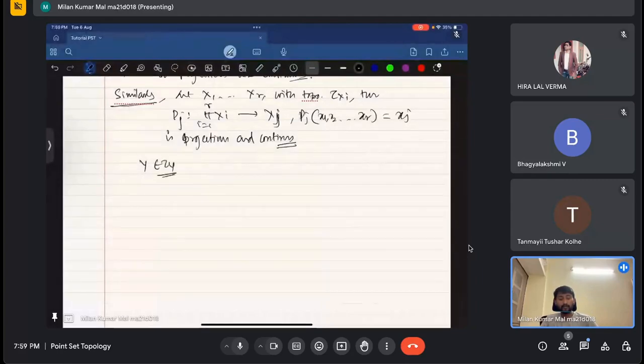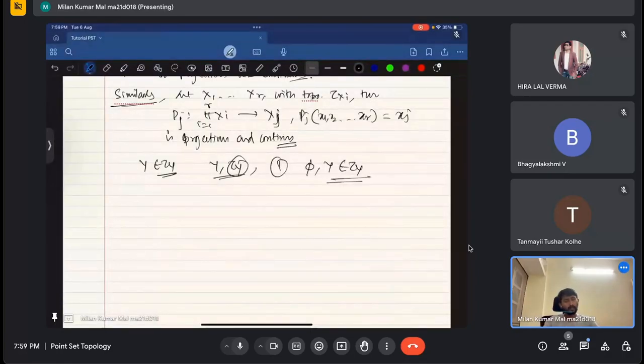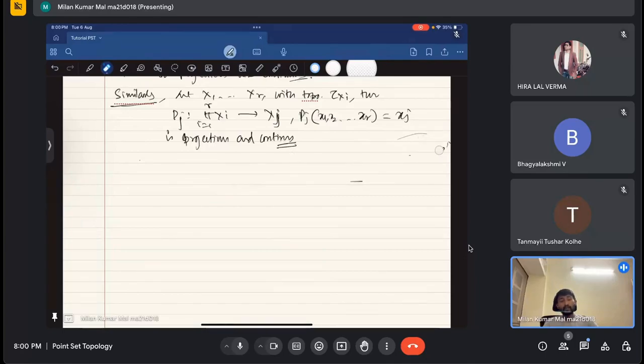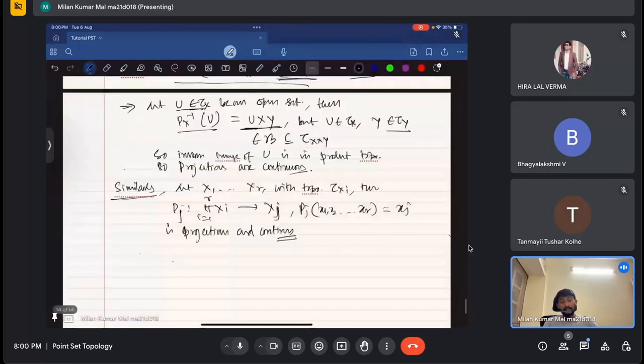Suppose Y is a set with any topology tau Y on Y. The first condition is that the empty set and Y should be in tau of Y. This is the minimum definition. Whenever I say topology, these two are there. This is the smallest topology, the trivial topology. Whatever the topology on Y, it will always contain these subsets. So Y will always be in tau of Y. If Y is in tau of Y, U cross Y will also be in tau of X cross Y, since U cross Y is in the basis, and the basis is always contained in the topology.